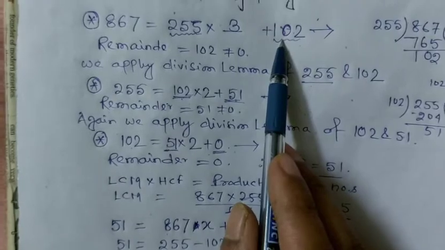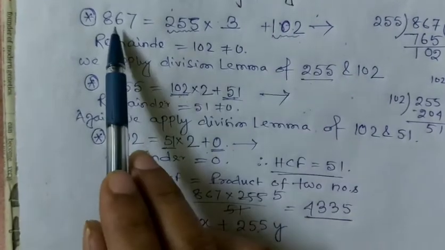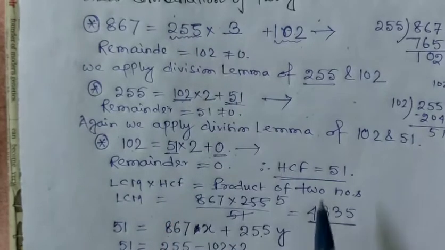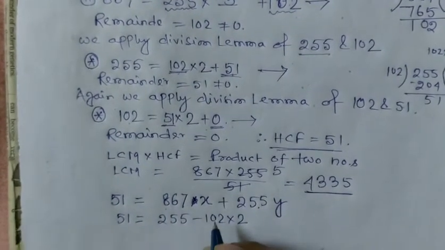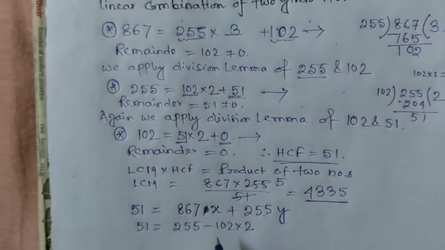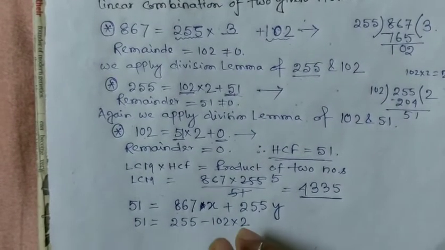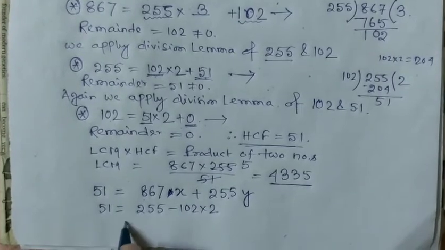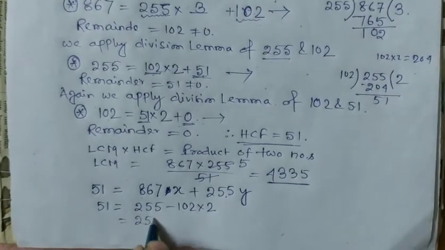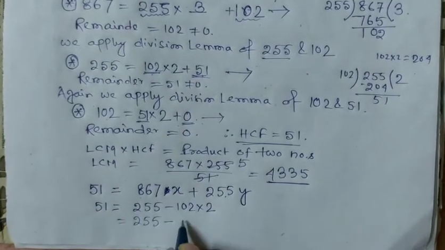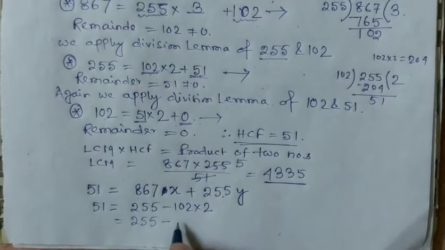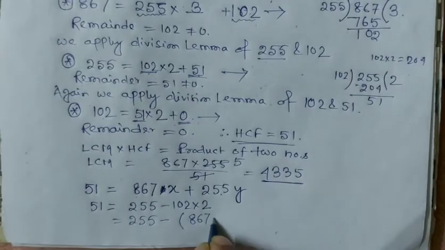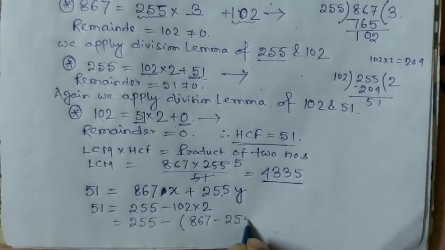So 102 is equal to 867 minus 255 into 3. In place of 102, we have to write 867 minus 255 into 3.